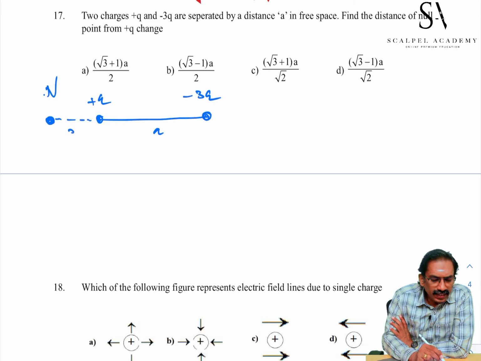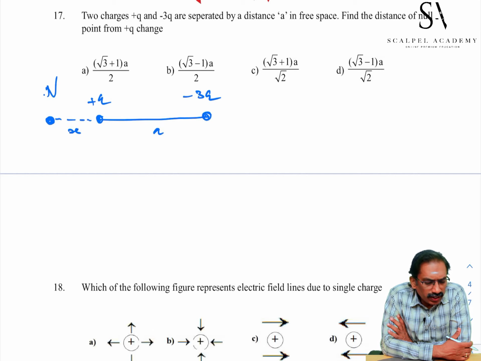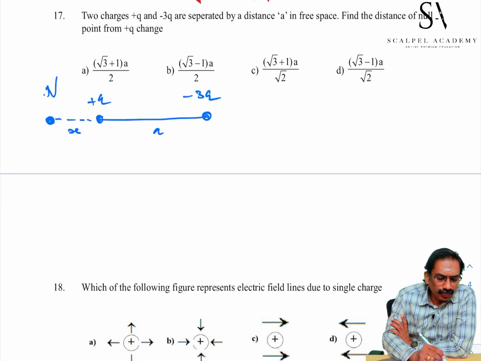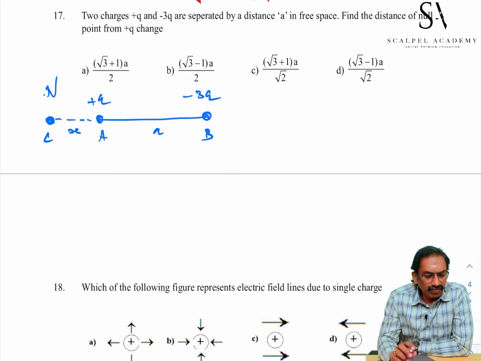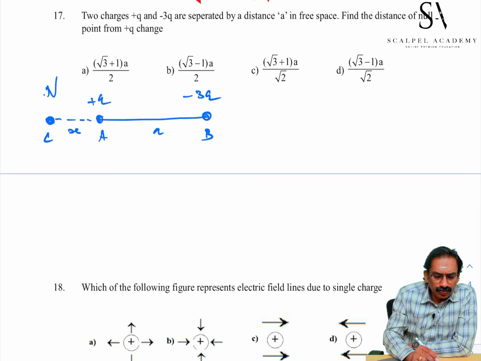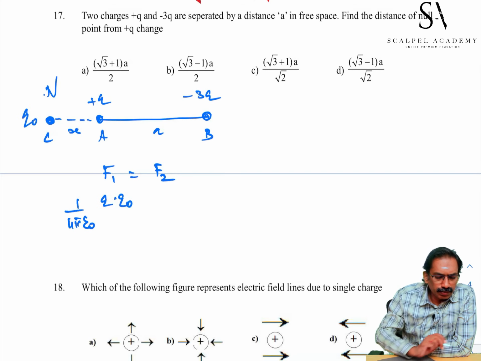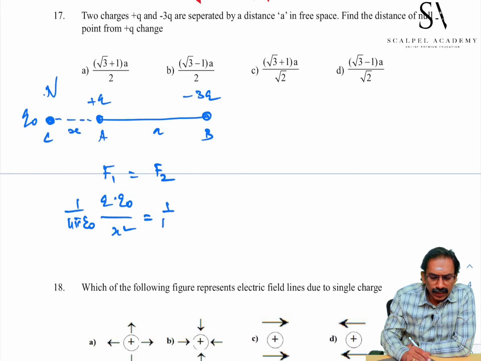Let us take this distance as x. So, any charge you place at C, with the charges at A and B, experiences a net force of 0. Therefore, 1 by 4 pi epsilon naught into q into q naught, where q naught is the charge placed at C, by x square, is equal to 1 by 4 pi epsilon naught into 3q into q naught by a plus x the whole square.